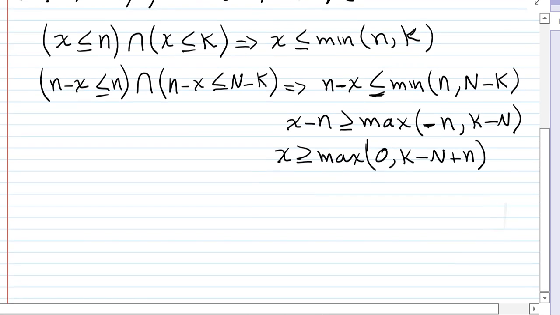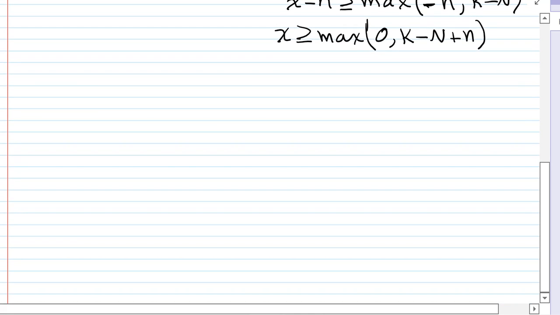Having both of these, we can now write the distribution function.